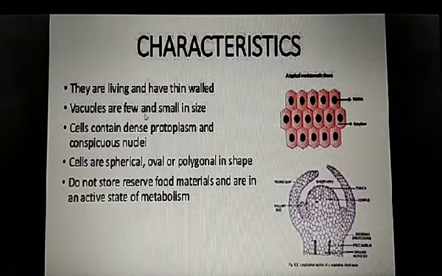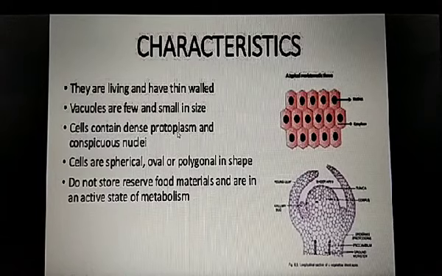Vacuoles are very few and small in size, or you can say they are almost absent, because vacuoles, as you know, are responsible for storing or reserving some material, but since they are continuously dividing, they don't require any vacuole here. But even if they are present, they are very small in size.